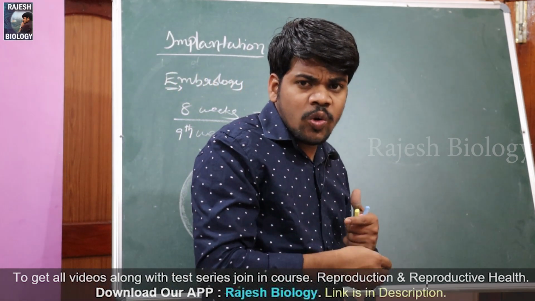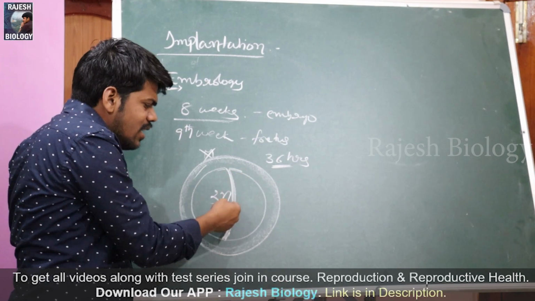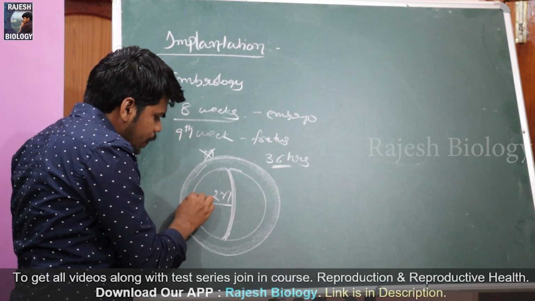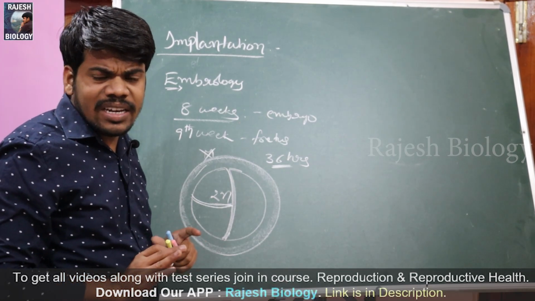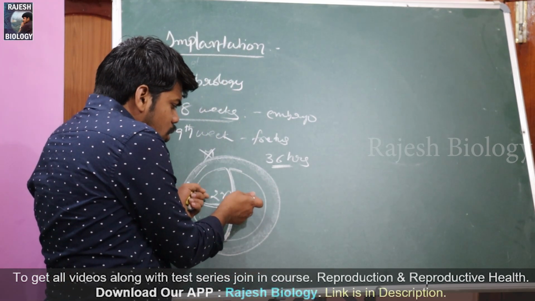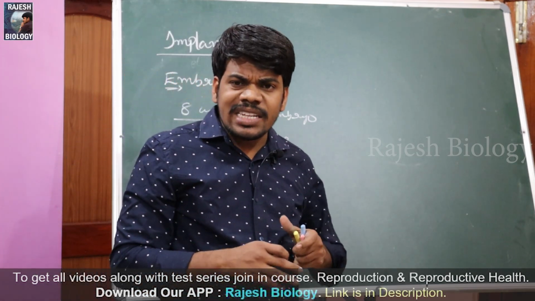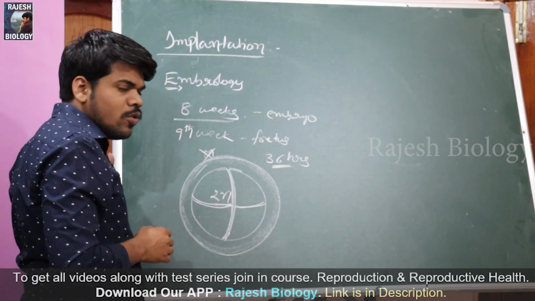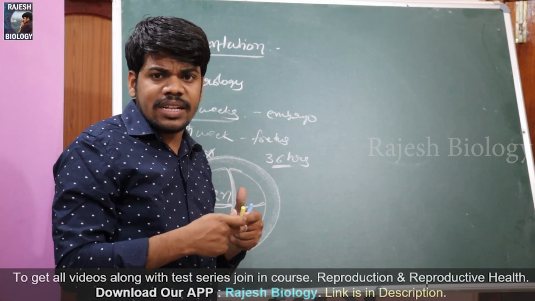When it is moving towards the uterus, the cleavages take place within this. And then next, the 3 cell stage. The 4 cell stage is not formed immediately. It is asynchronous division. Asynchronous division means both the cells do not divide immediately at the same time. They take some time. So first the 3 cell stage, then it continues the division and becomes a 4 cell stage. So step by step cell divisions take place.